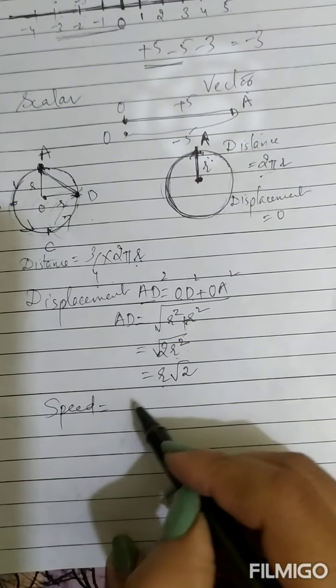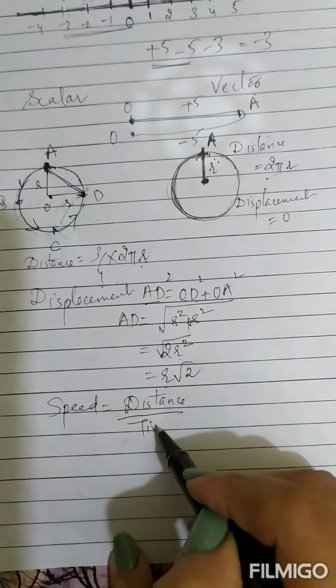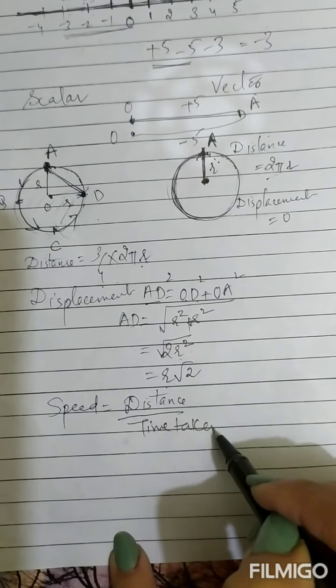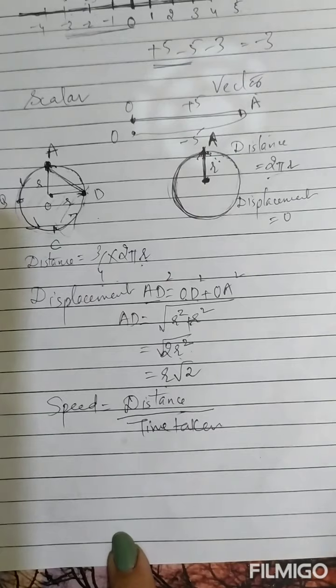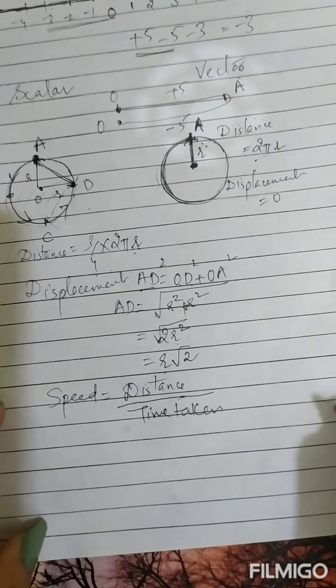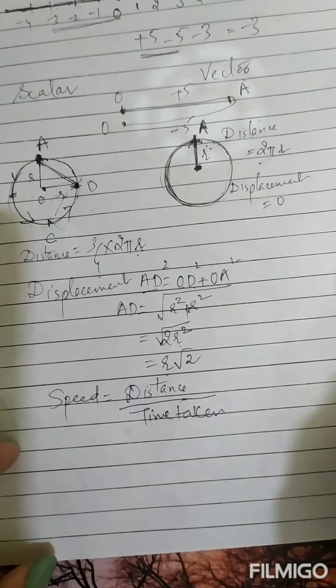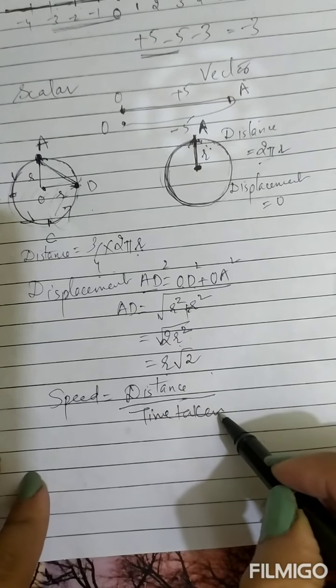Now what is speed? Speed is distance traveled by time taken. So what is the total distance traveled in the given time? So this is how we measure speed. This is the formula. And what is the definition? Speed is the measure of how fast or slow an object is moving. That is called speed. This is the formula.